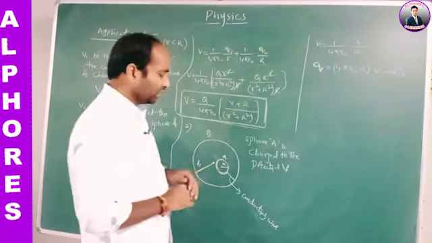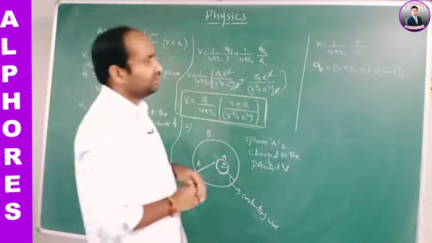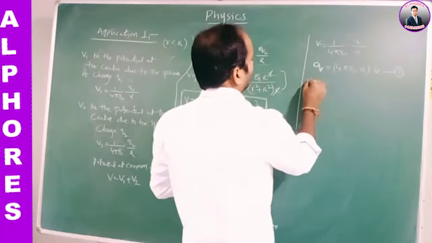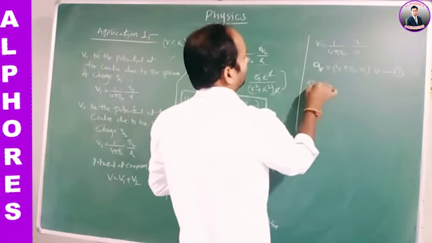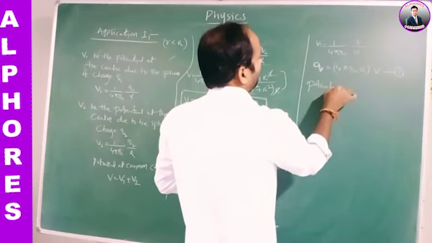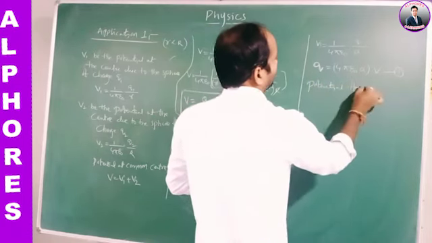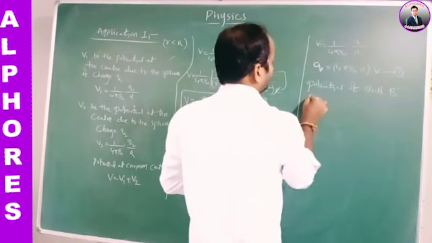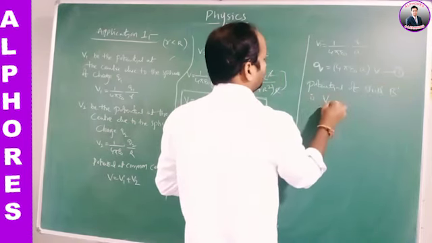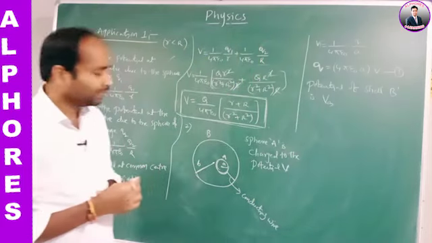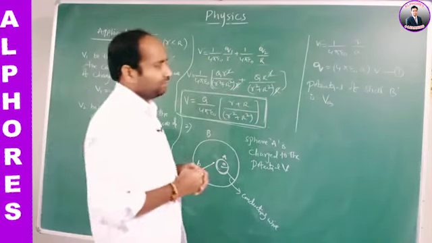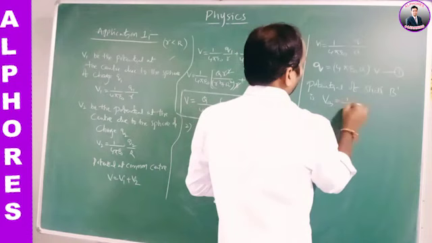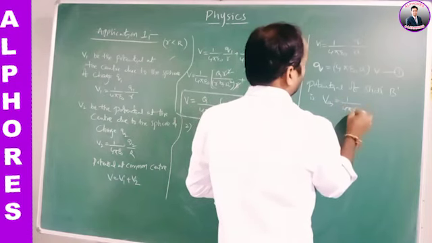Now find the potential at B. The potential of the shell B is VB. VB is equal to 1 by 4 pi epsilon naught.